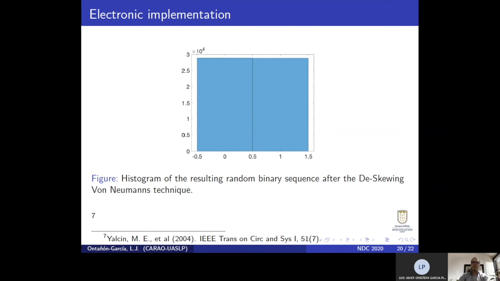After the symbolic conversion, a de-skewing technique similar to the one presented in the reference was implemented. Here, it can be appreciated the histogram of both zeros and ones values, which in quantity are almost equal. Also, to assure randomness, the monobit test was implemented. In this case, the sequence passed. Hence, confirming that the process generates a random binary signal which will be utilized in encryption algorithms as future work.